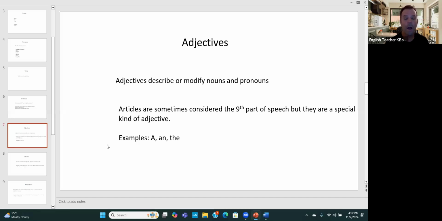When the word following a or an is a consonant sound, we use the word a. If it's a vowel sound, we use an. They mean the same thing. They both mean one. And the also means one, but the is talking about a particular or the only one.